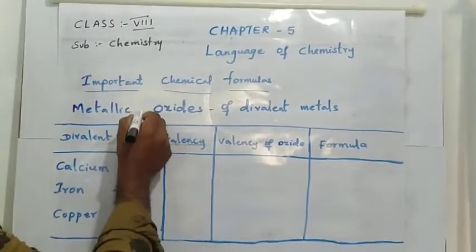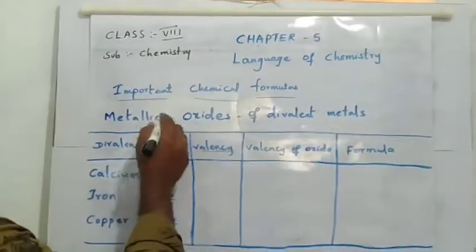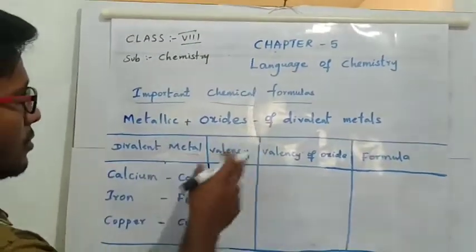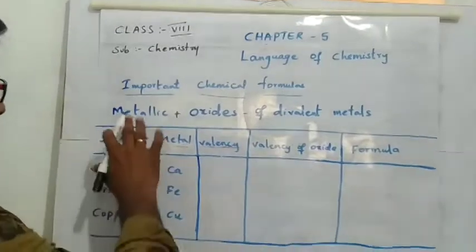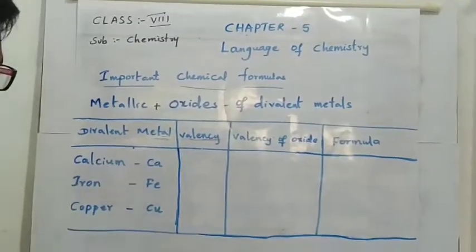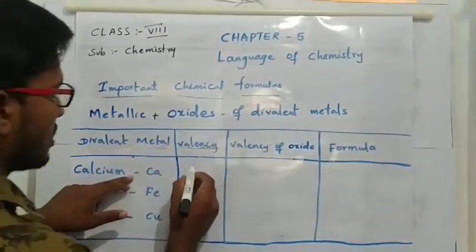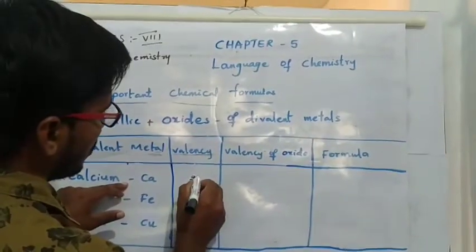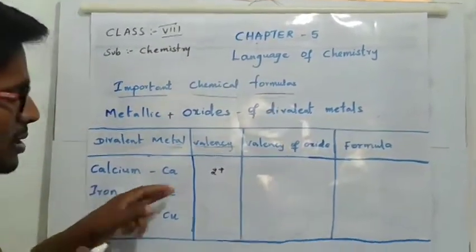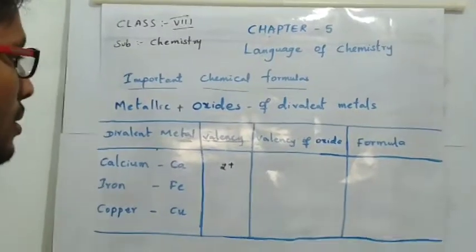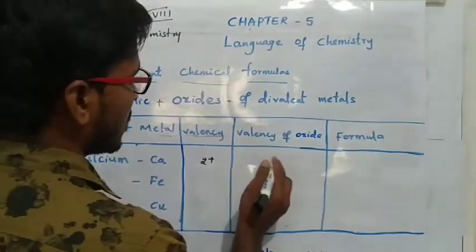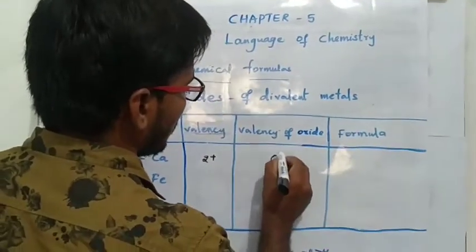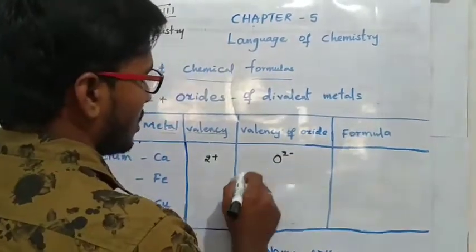Metals generally react with oxygen to form metal oxides. First we take calcium, whose valency is 2 plus, a positive charge, where plus means losing electrons. The valency of oxide is 2 minus.